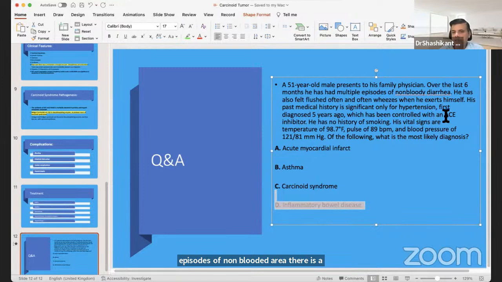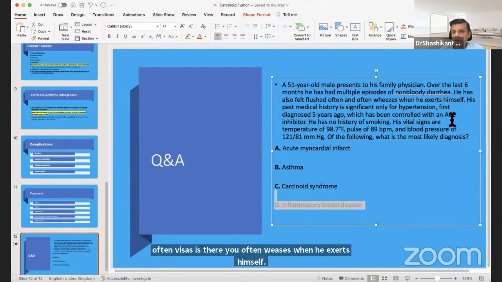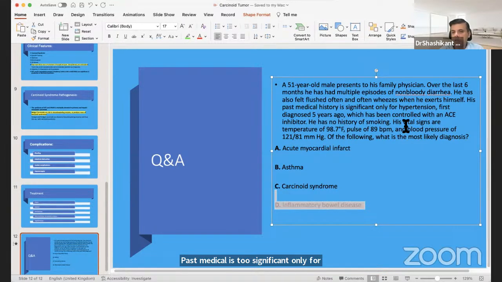Past medical history is significant only for hypertension, which has been controlled with ACE inhibitor. No history of smoking. Vital signs: temperature 98.7, and blood pressure of 121/81. Which of the following is the most likely diagnosis? Acute myocardial infarction, asthma, carcinoid syndrome, inflammatory bowel disease.